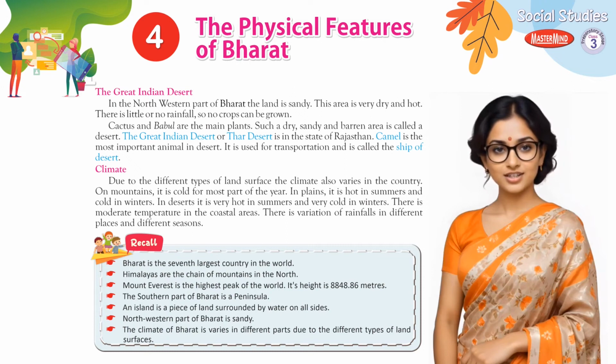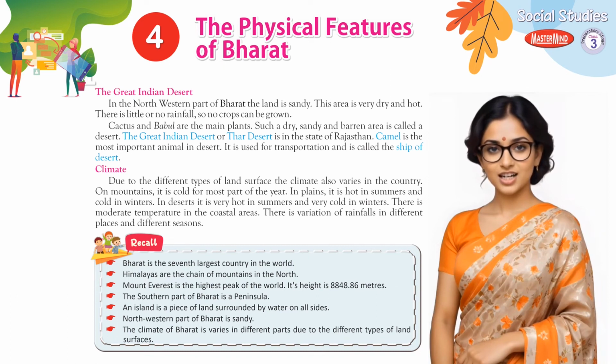The Great Indian Desert. In the northwestern part of Bharat the land is sandy. This area is very dry and hot. There is little or no rainfall, so no crops can be grown. Cactus and babool are the main plants. Such a dry, sandy and barren area is called a desert. The Great Indian Desert or Thar Desert is in the state of Rajasthan. Camel is the most important animal in the desert. It is used for transportation and is called the ship of the desert.